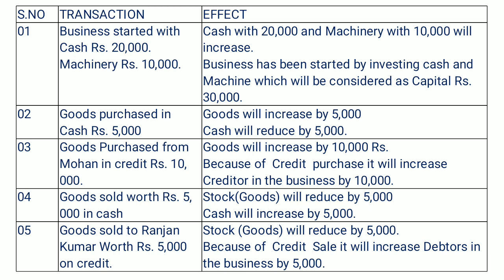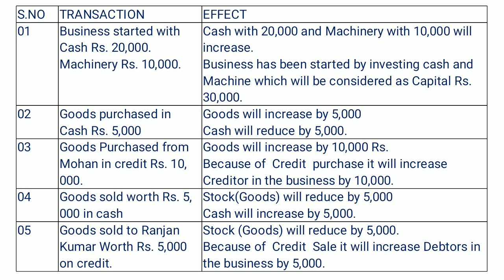Goods purchased from Mohan on credit, rupees 10,000. Again in this transaction we have purchased goods worth rupees 10,000, but this time it's a credit transaction. When you purchase goods on credit, it will increase your goods or your stock.